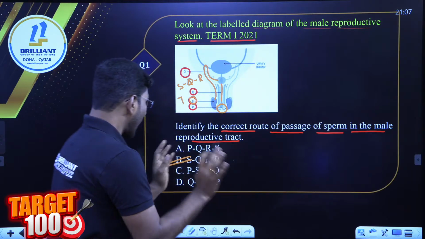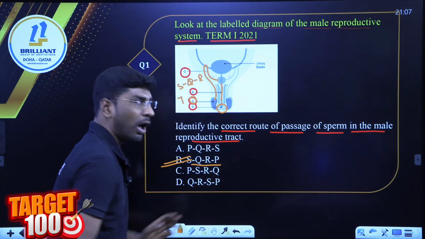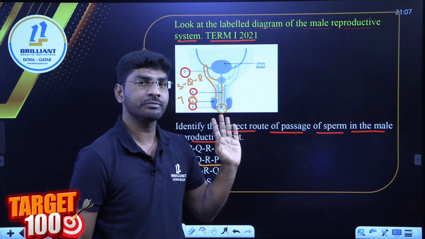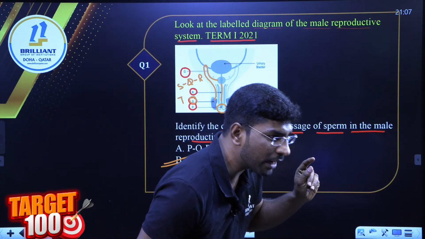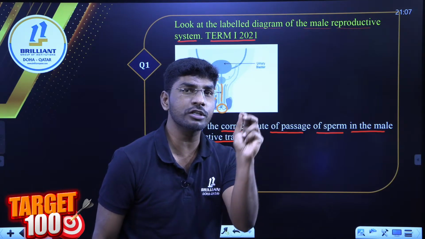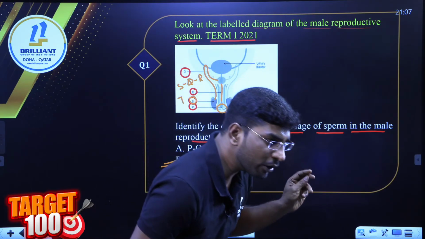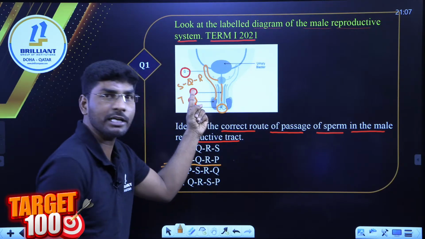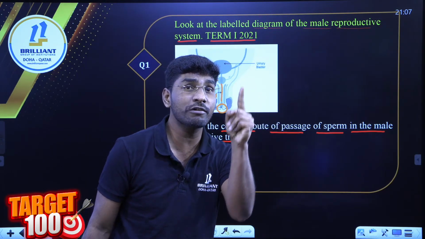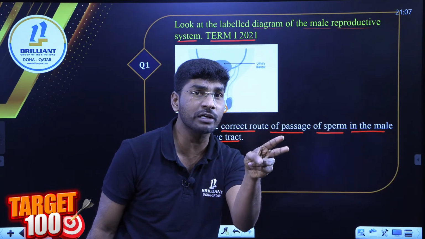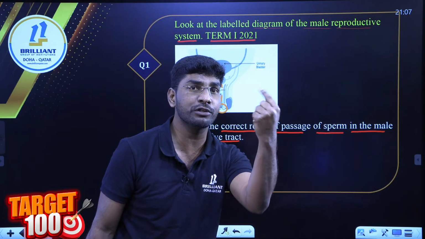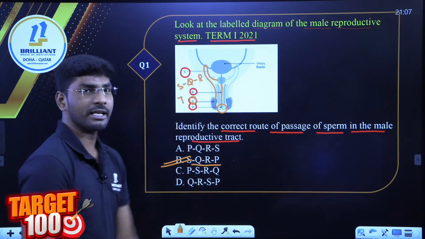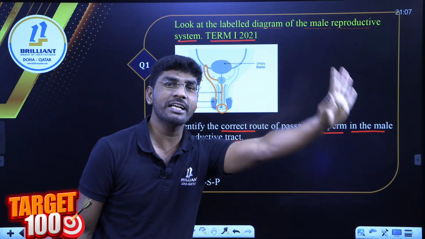I have a question. S, Q, R, P. Which of these 4 is a common tube for urine also? I am cross-checking your chart. Any one of you? Right, very good, absolutely correct. Look at this pathway, what is this one called? R. Actually, it is the urethra. In the case of males, the urethra performs 2 functions. One is it is a common passage for the urine and also for sperm. So the right answer is S, Q, R, P. This is the same question as in the term 1 examination.